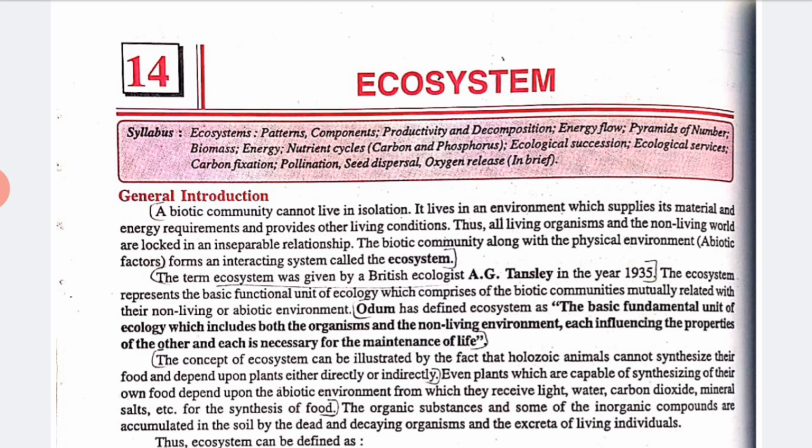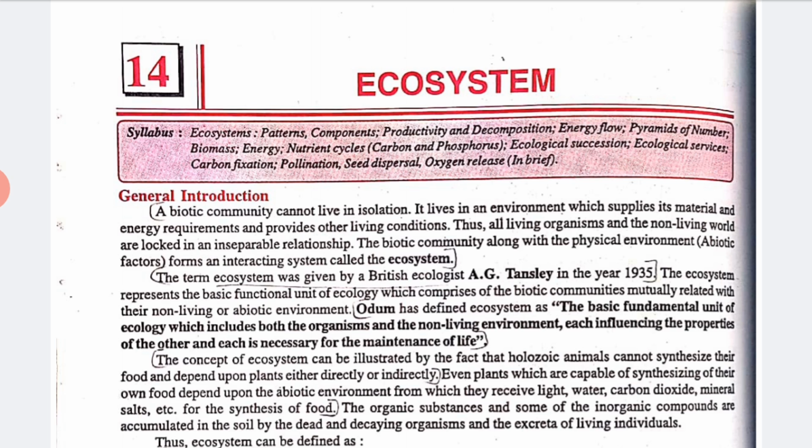And I want to tell you one other definition that is given by Odum. He defined the ecosystem as the basic functional unit of ecology which includes both the organisms and the non-living environment, each influencing the properties of the other, and each is necessary for the maintenance of life.